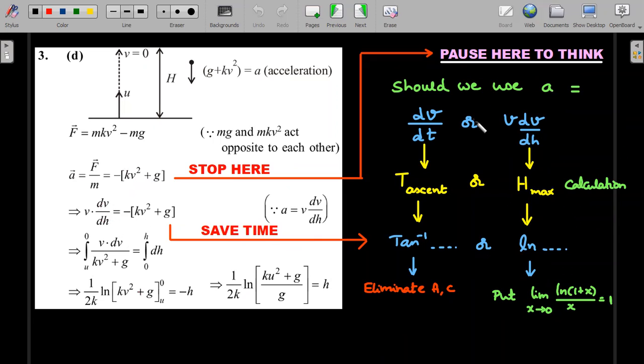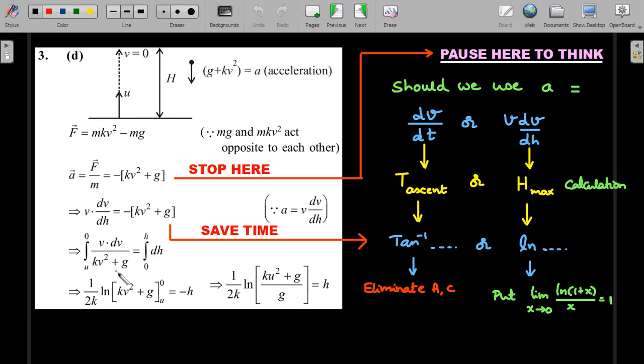The reason is, if dv by dt has to be taken and integrated, then you are doing time calculations, time of ascent. You'll see in the next question where he has repeated the same question with time calculation. So here I have chosen v dv by dh because it is being discussed about height. Okay, so just imagine I were to have a v dv by dh, then you should realize that this kind of an integral, don't perform the integration and waste your time in the exam.